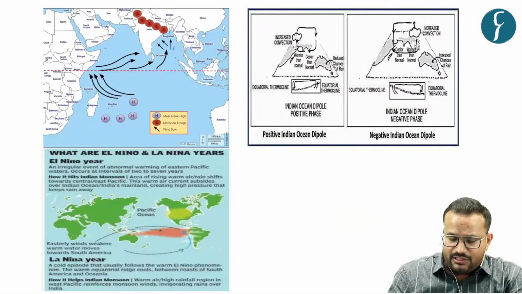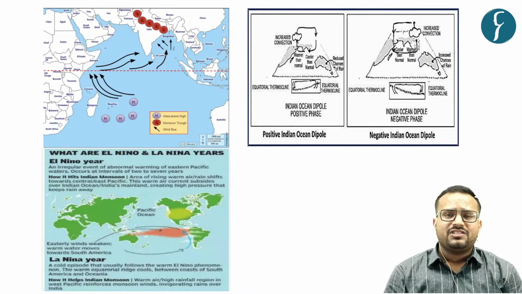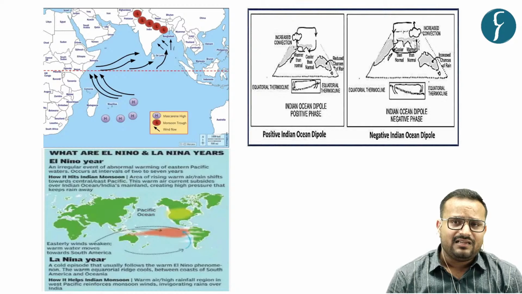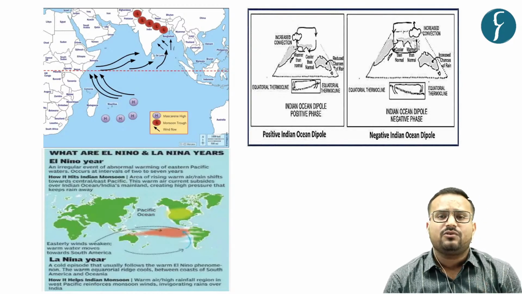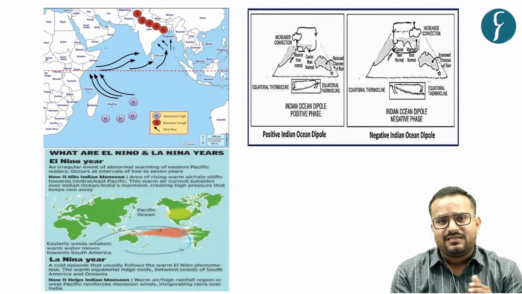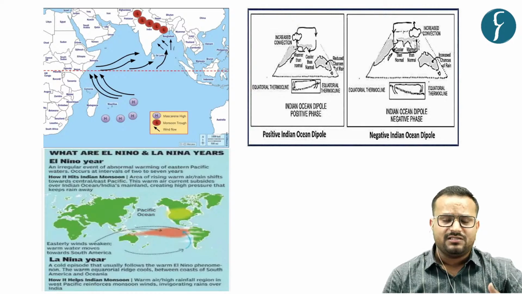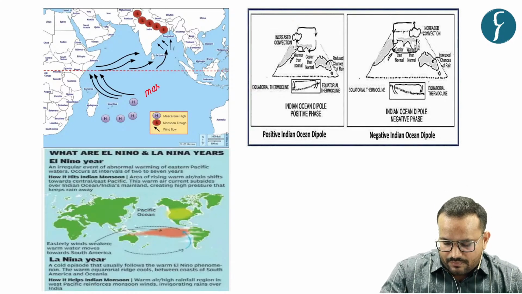Now, when you see the monsoon of India, it is not just influenced by the factors that are peculiar to India, but also by some global circulations and global phenomena. Now, what are those? Because UPSC has asked questions on those phenomena, it is important to understand. Now, firstly, you have the phenomenon of the Mascarene High.